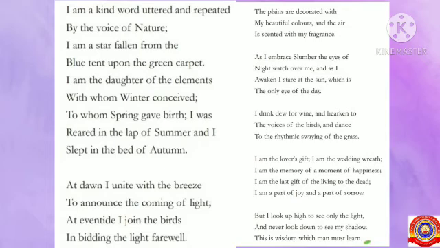All of you look at the first stanza. I'm a kind word uttered and repeated by the voice of nature. I'm a star fallen from the blue tent upon the green carpet. I'm the daughter of the elements with whom winter conceived, to whom spring gave birth. I was reared in the lap of summer and I slept in the bed of autumn. Students, can you identify the metaphors from this stanza?